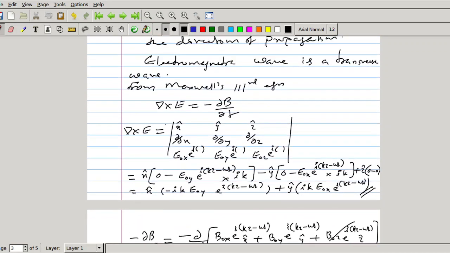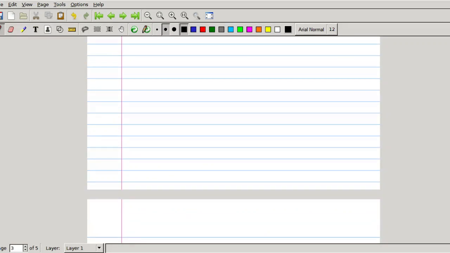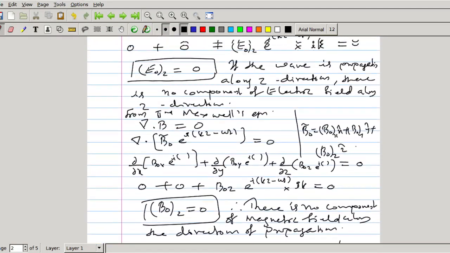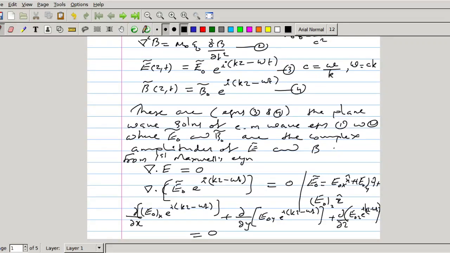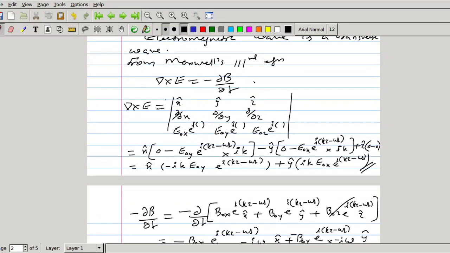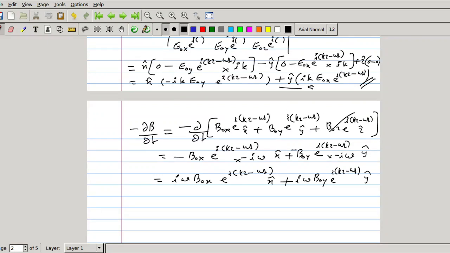So we have the equation del cross E equal to minus del B by del t. This is equation number, which number earlier we have given, equation 4. So this one is equation 5. Here it is equation 6. And now I give equation 7 for this one. So this one is equation 8 and this one is equation 9.